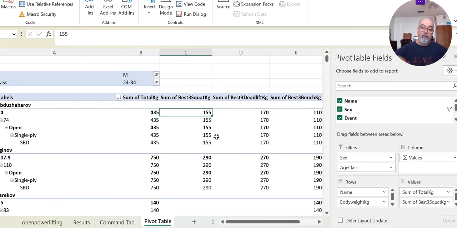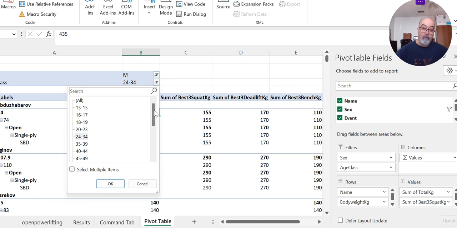Remember there were 3 attempts for each lift, and it takes the highest score in each of those 3. So each athlete has a total of 9 attempts in the competition, and the best of those are combined into 3, and then eventually the total number. And this total number determines the athlete's position in the competition, depending on, for instance, the age class I chose here, 24 to 34.